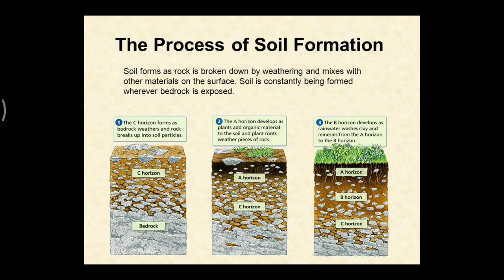Now, the C horizon forms as bedrock weathers and rock breaks up into soil particles. In the same way, the A horizon develops as plants add organic material to the soil and plant roots break up pieces of rock. And the B horizon forms as rainwater washes clay and minerals from the A horizon to the B horizon. So this way different horizons of soil are formed.